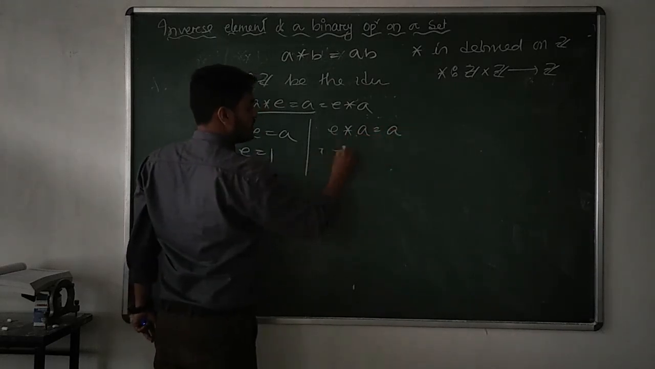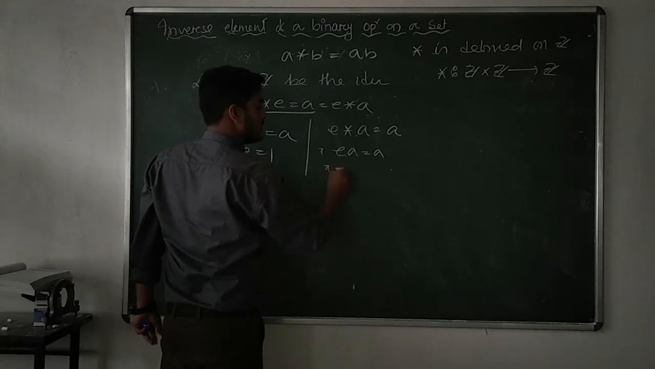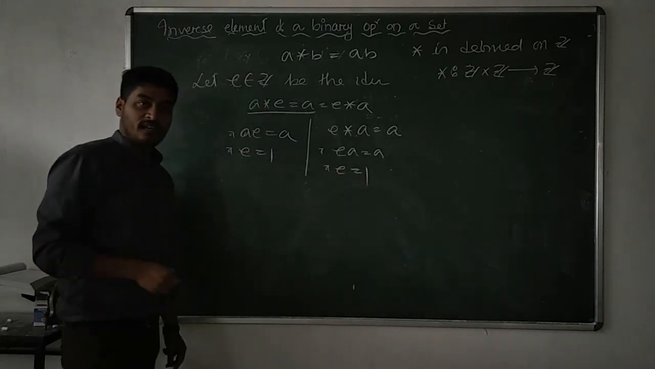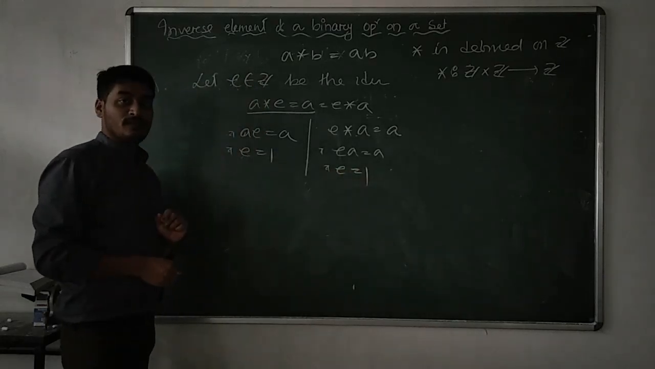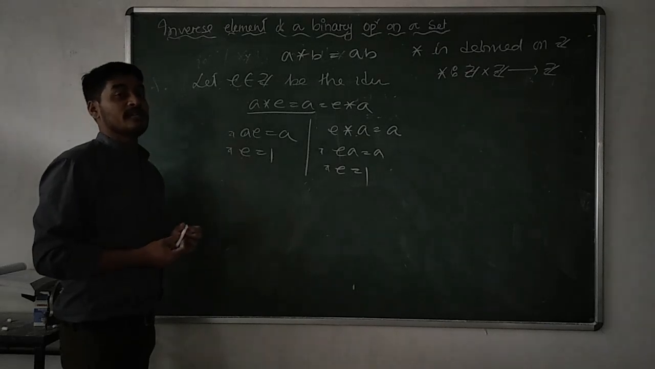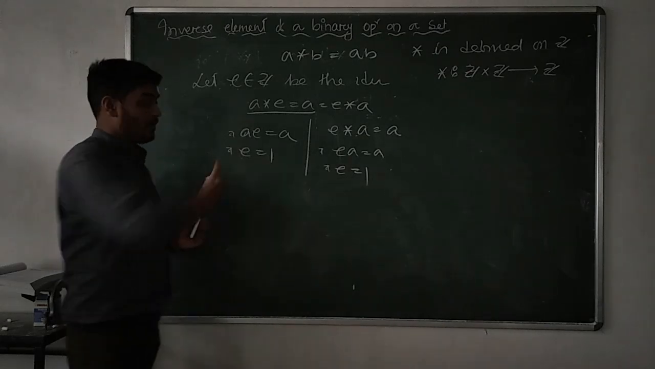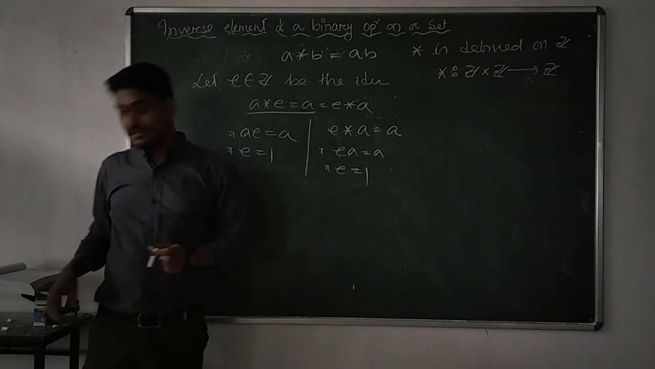So e star means ea is equal to a. This one implies here also we have got the same value of e, as well as e belongs to Z. That means 1 belongs to Z. That's why 1 is the identity element here. Correct? You have to proceed through all those steps. Already I have explained in the previous lecture.